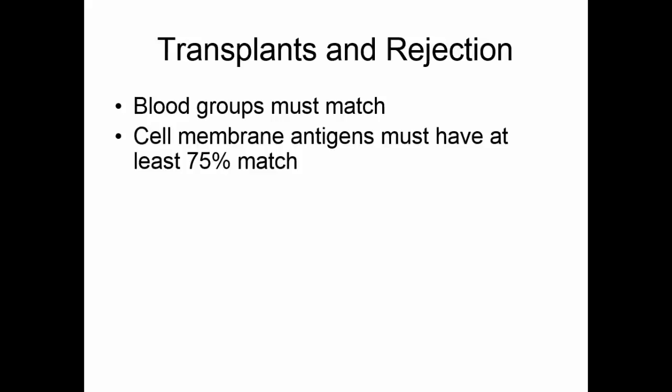Because transplanted tissue will have different markers on it than your tissue, we always have to worry about rejection. The first thing we do is make sure the blood groups match. A-positive people can donate to A-positive people. Then we have to check all of the cell markers. These cell membrane antigens have to match at least 75%.